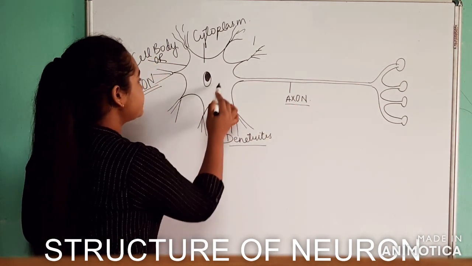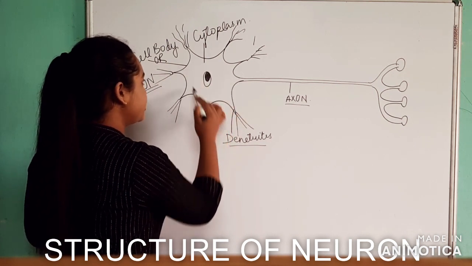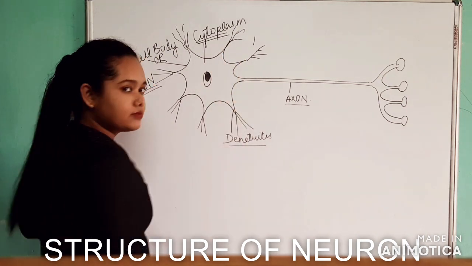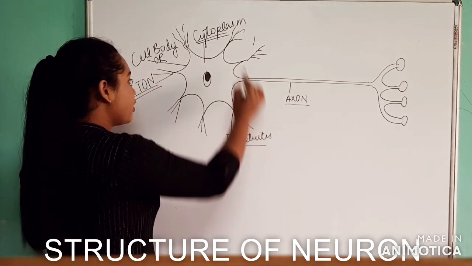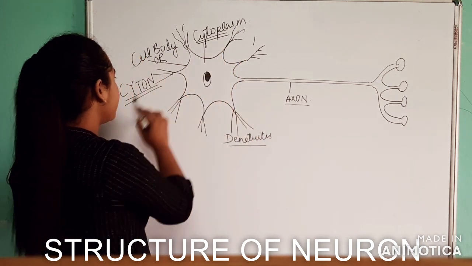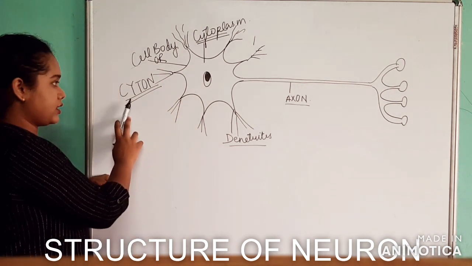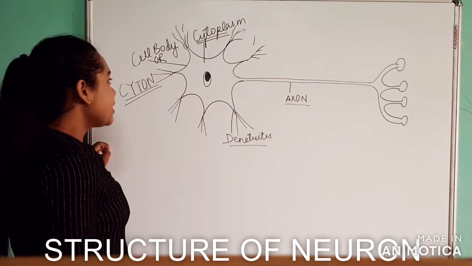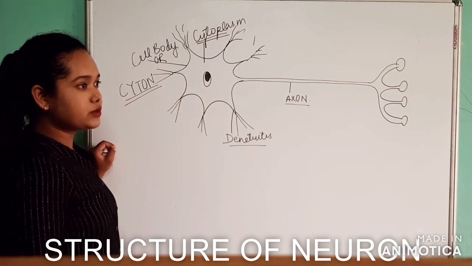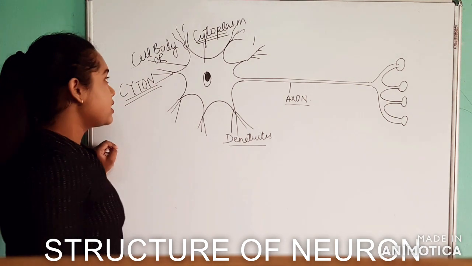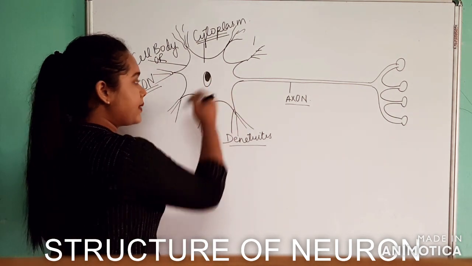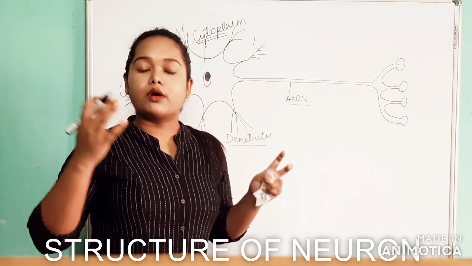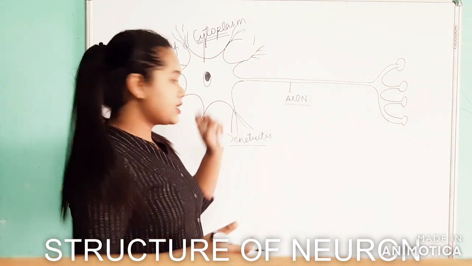Now this part of the neuron, or the neural cell, is the cytoplasm as usual, and the body of the neural cell is known as the cell body or the cyton. I have written it here, cyton. Now we will talk about the cell body. Similar to other cells, the cell body will contain the cytoplasm. Now there will be a lot of different types of organelles present in this cytoplasm.